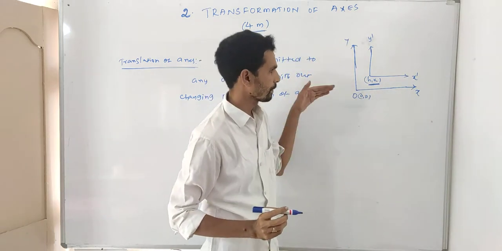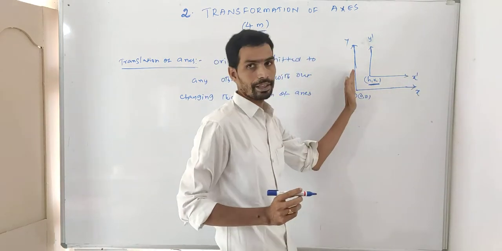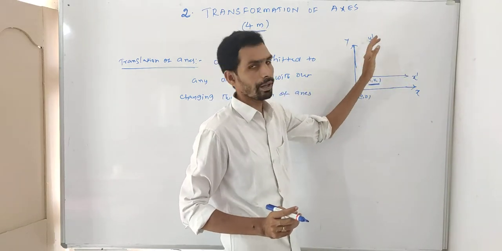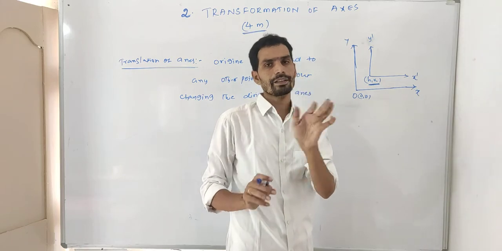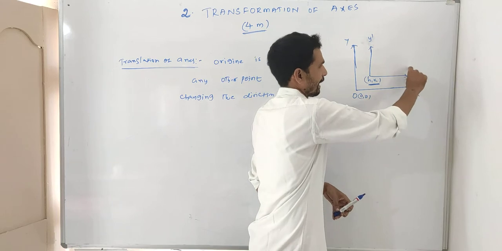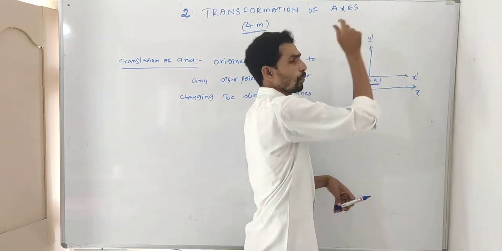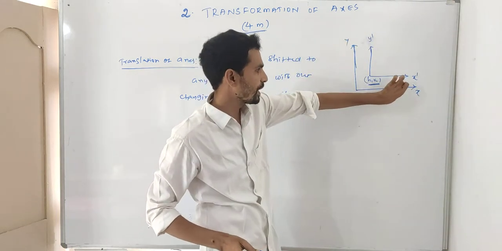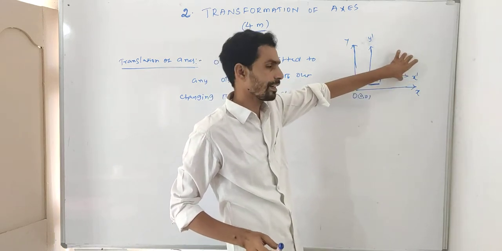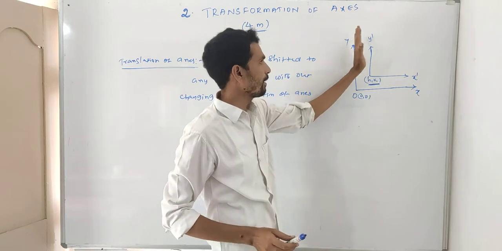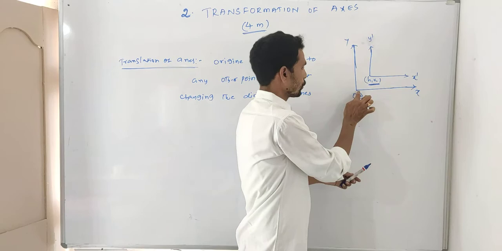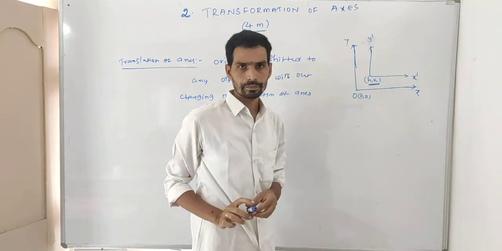The x-axis direction is horizontal, the y-axis is vertical, in the same direction. X-axis and x dash are parallel. Y and y dash are parallel. It means old axis and new axis directions are not changed. X-axis direction is as it is for x dash, and y-axis direction is as it is for y dash, without changing the direction of axis. But what is shifted? The origin is shifted from 0, 0 to h, k.